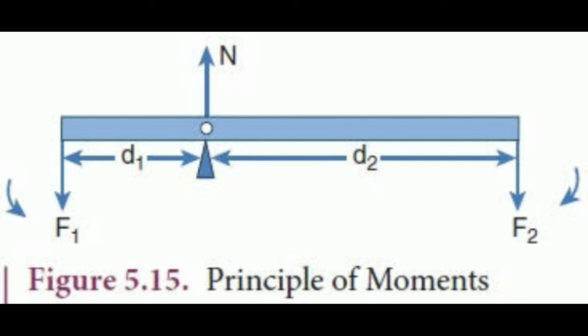The force F1 produces an anti-clockwise rotation at a distance d1 from the point of pivot, and the force F2 produces a clockwise rotation at a distance d2 from the point of pivot P. So the principle of moments can be written as: moment in clockwise direction is equal to moment in anti-clockwise direction. So F1 into d1 is equal to F2 into d2. F1 is the first force with distance d1, and F2 is the second force with distance d2.